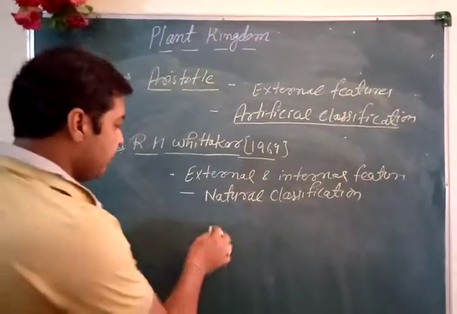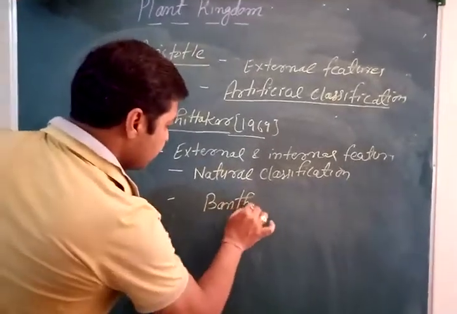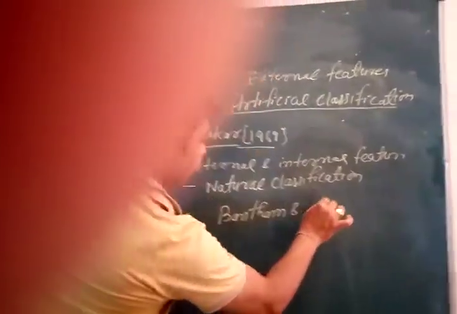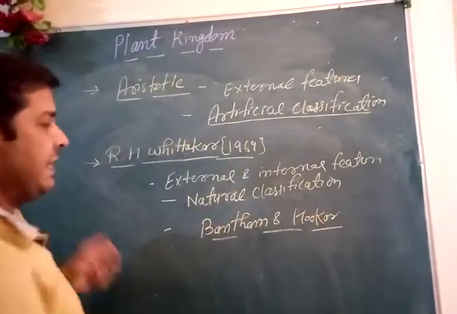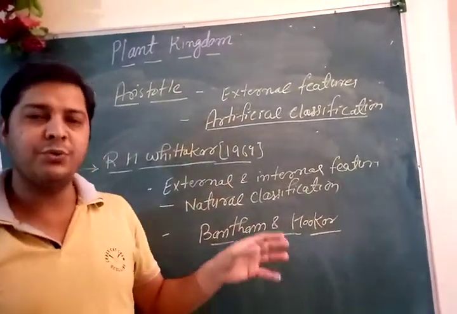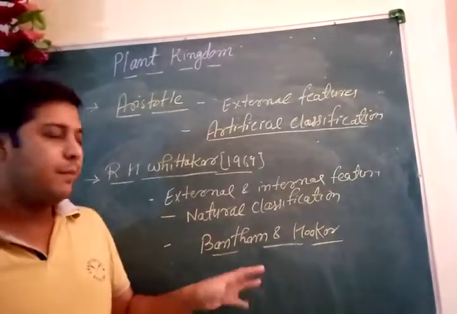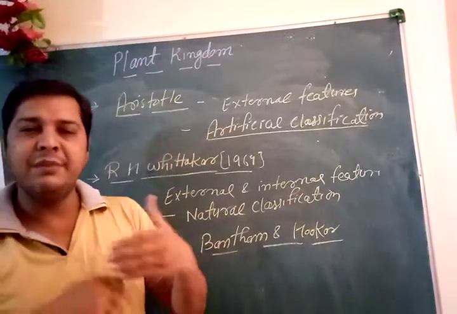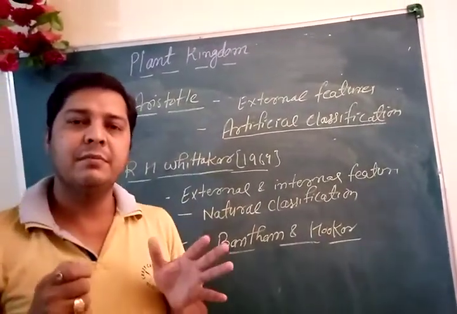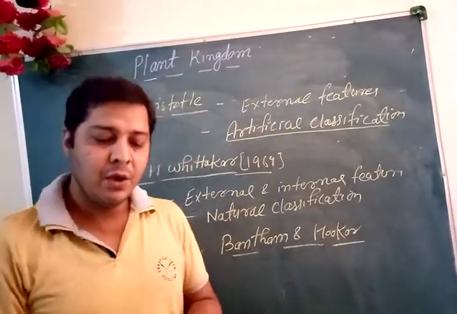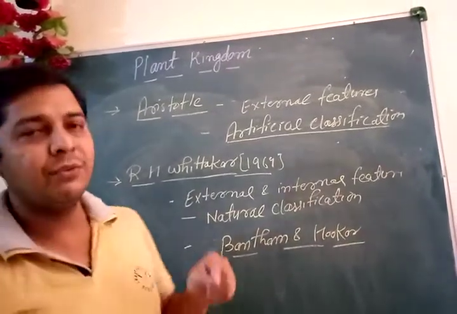Apart from that, there were two other scientists, Bentham and Hooker, who also emphasized and agreed with this natural classification. Both scientists also gave characteristic features on the basis of external and internal background. Clear?